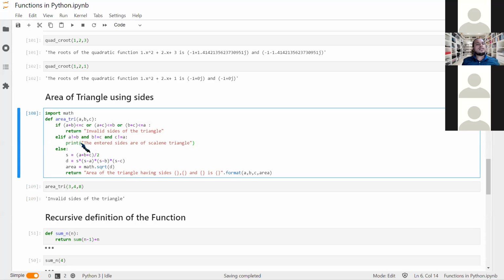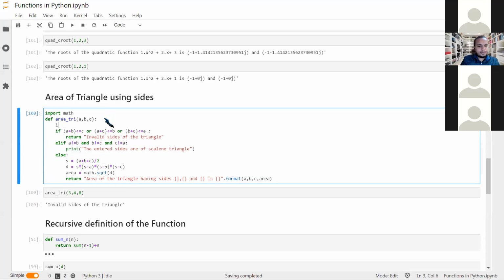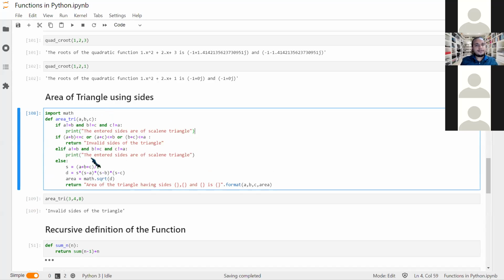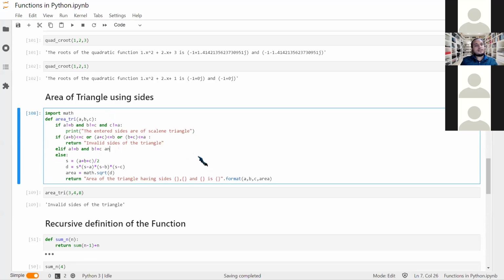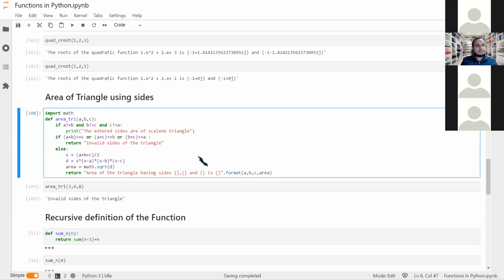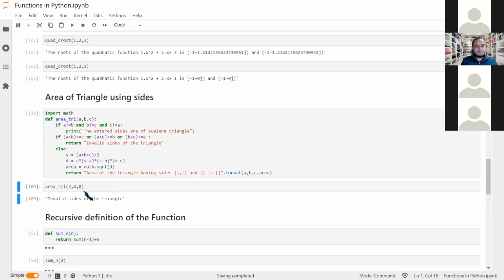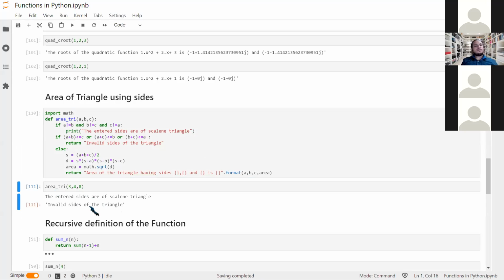Okay. It doesn't take it because for this elif, I just don't need to make it an elif. I'm just going to take it separately as an if statement, so that it can work. Yeah. So the entered sides are of scalene triangle.